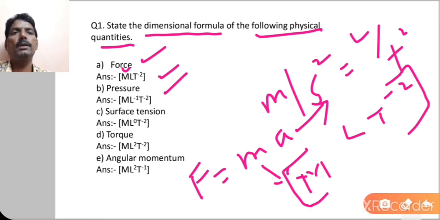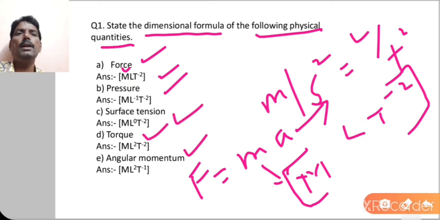Again you can proceed for pressure. Pressure is equal to what? Force per unit area. So again by using the same thing you can calculate the dimensional formula for pressure, surface tension, torque and angular momentum.